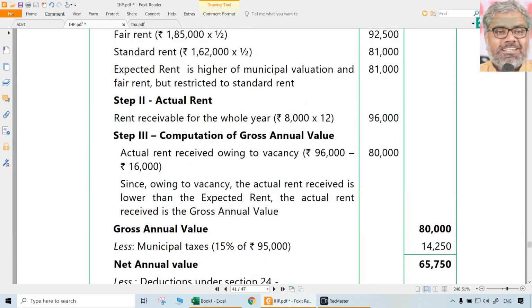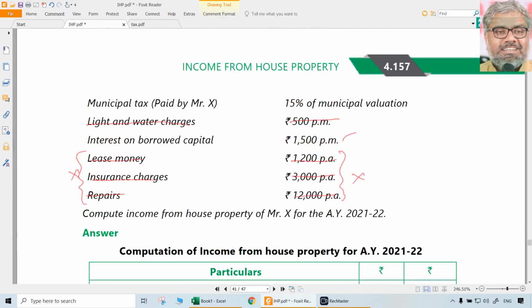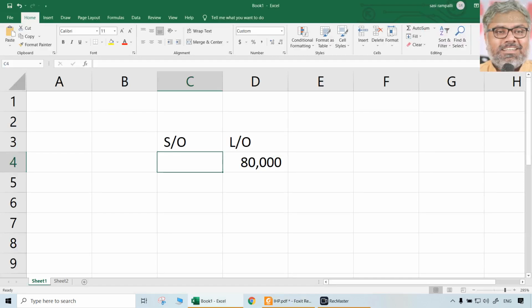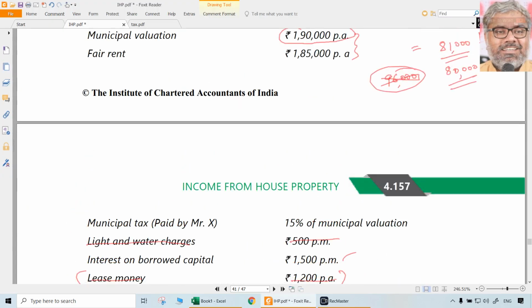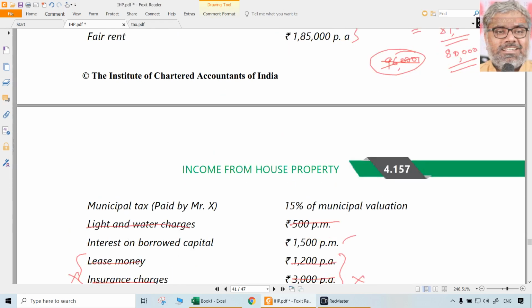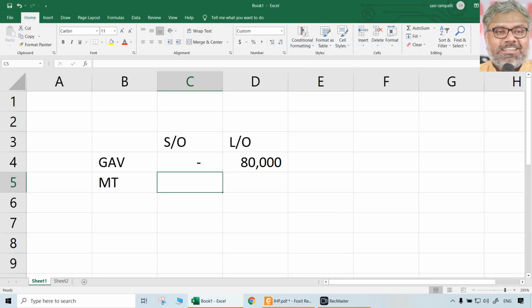What about the first portion? We don't need to do it separately. Just one straight calculation with 2 columns is enough. For the first portion, which is self-occupied, naturally it will be nil, because it is always nil for a self-occupied portion. Next, coming to municipal taxes. Municipal taxes are 15% of municipal valuation. No such deduction is available here for the self-occupied portion.